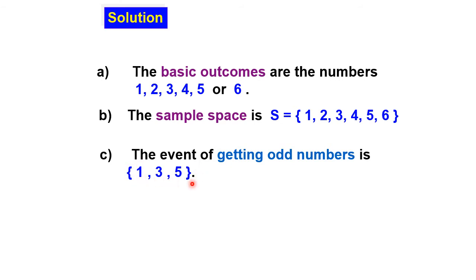So we list them out. This is the event to get an odd number. Let's say the event odd number is A. So we can put A equals to this.